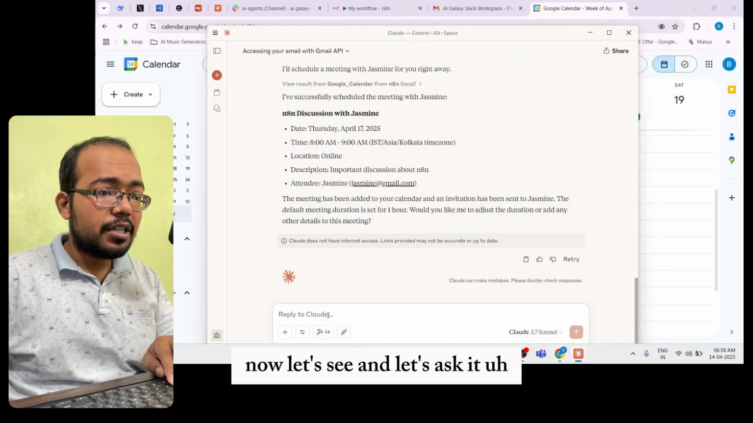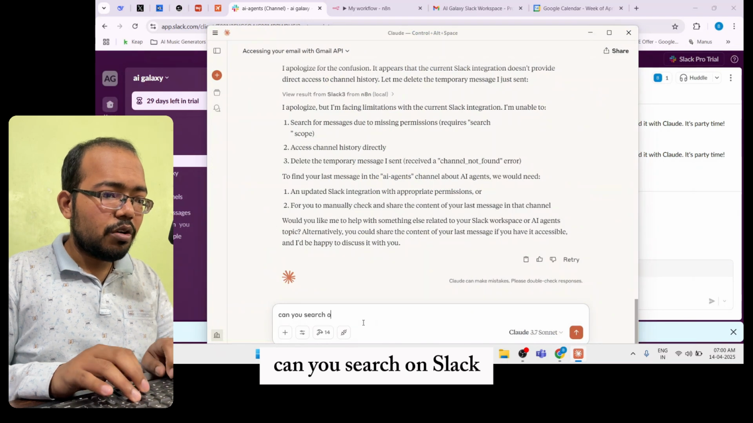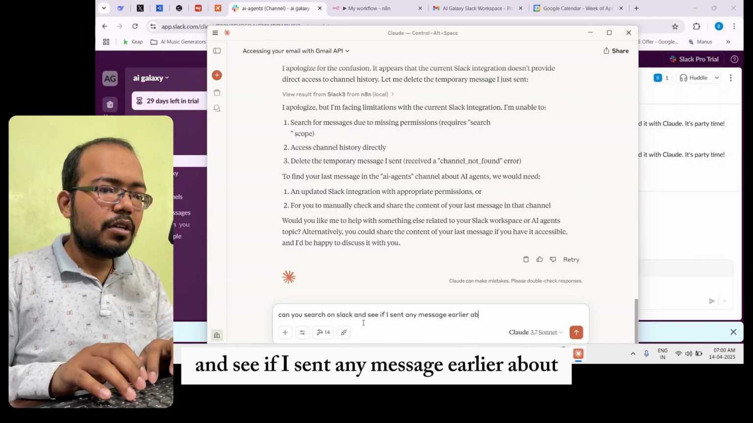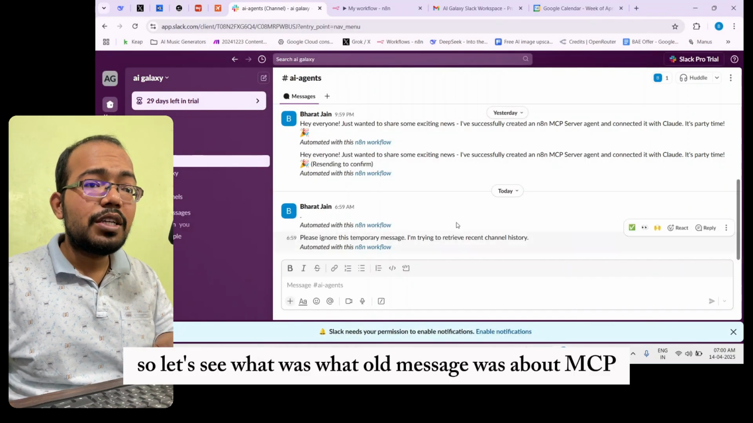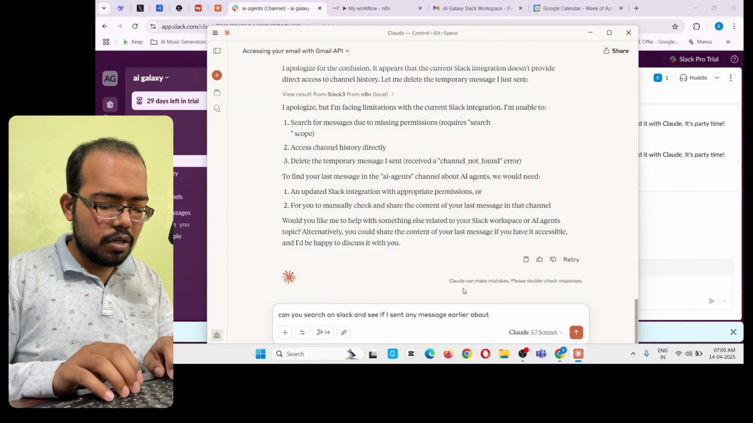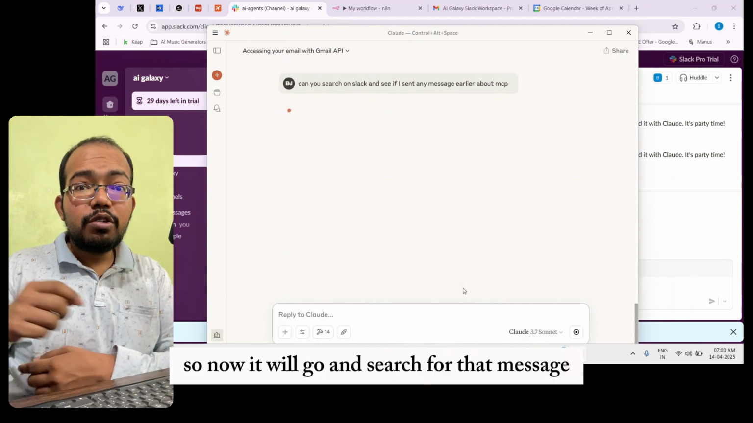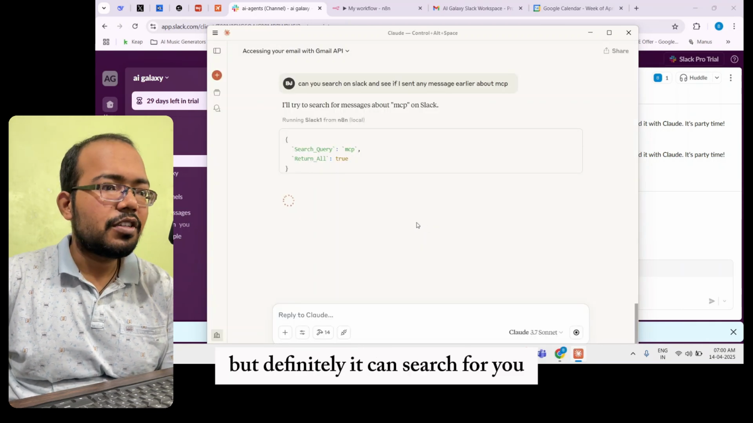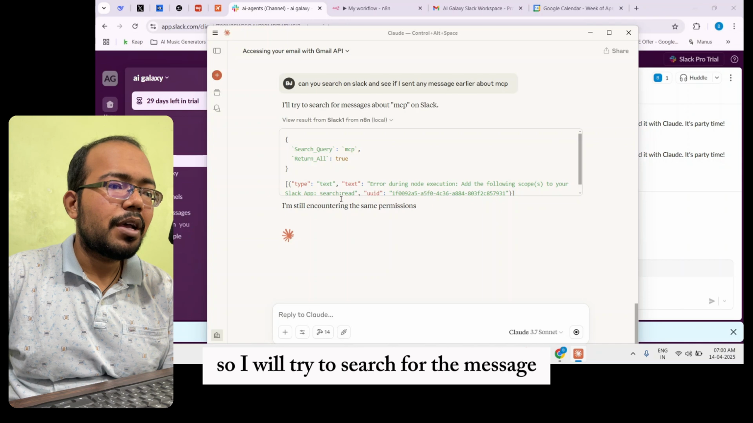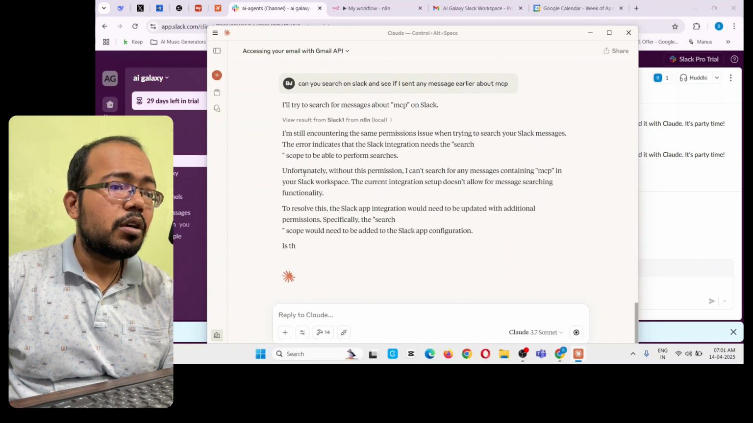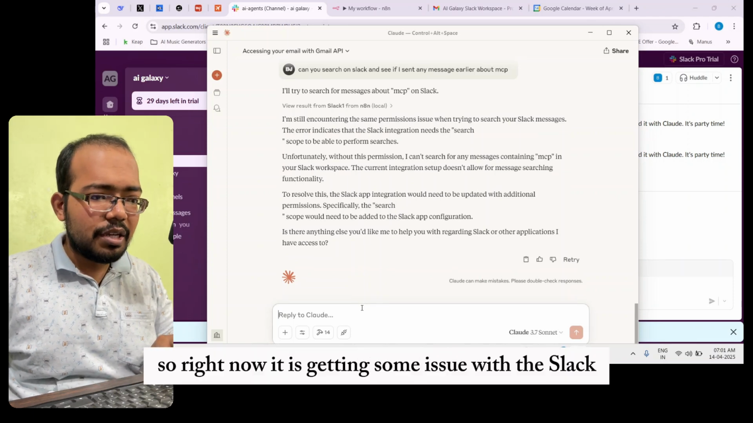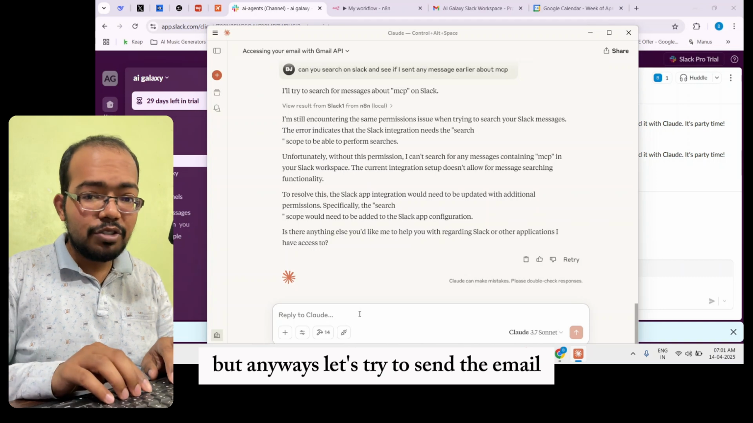Now let's ask it: can you search on Slack and see if I sent any message earlier about MCP? Now it will go and search for that message. Let's see if it can search or not. It can't retrieve, but definitely it can search for you. I'm still encountering some issue. Right now it is getting some issue with Slack. But anyways, let's try to send a message.